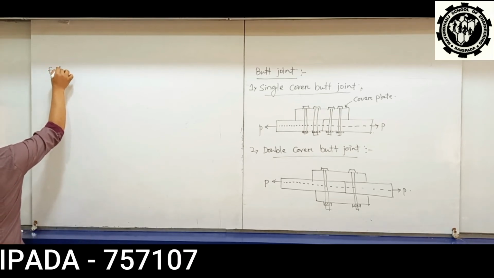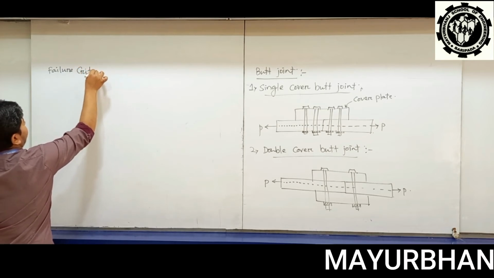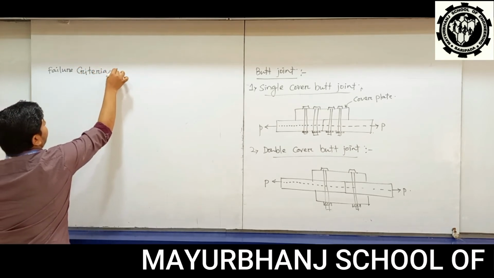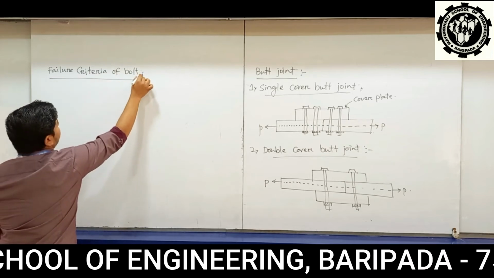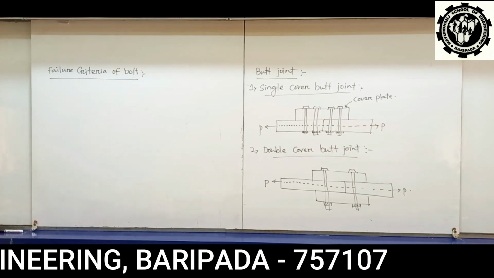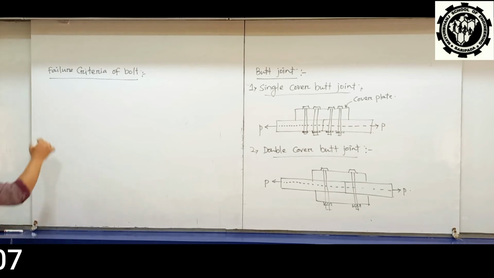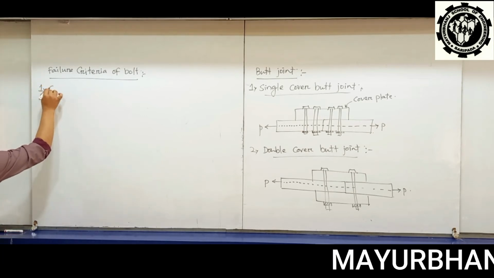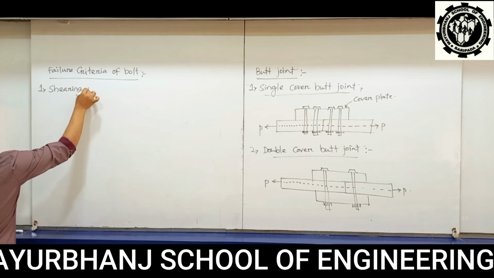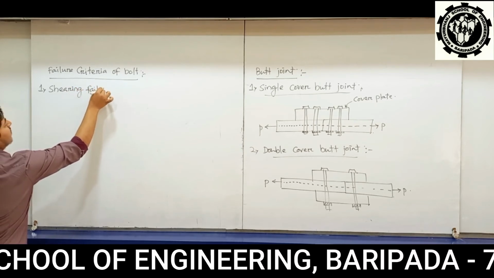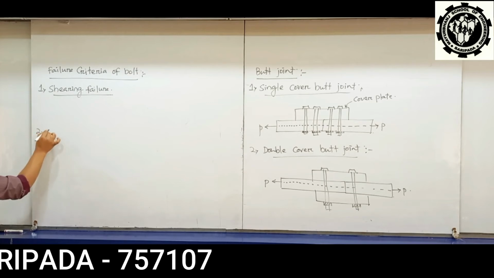Failure criteria of bolt. There are two types of failure criteria of bolt. One is your shearing failure and other one is your bearing failure. First one is your shearing failure. And second one is your bearing failure.